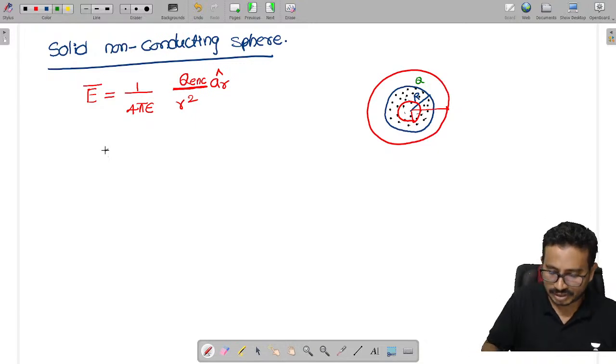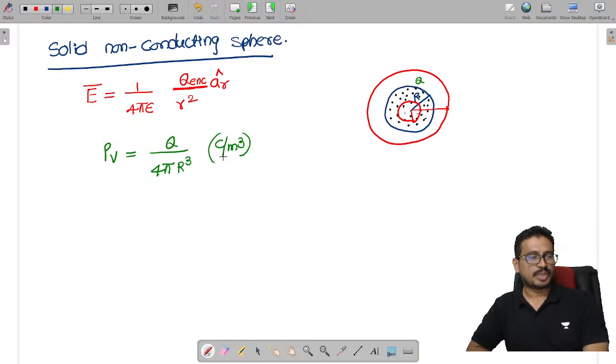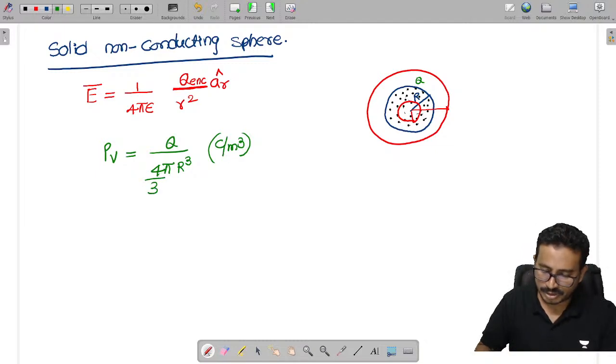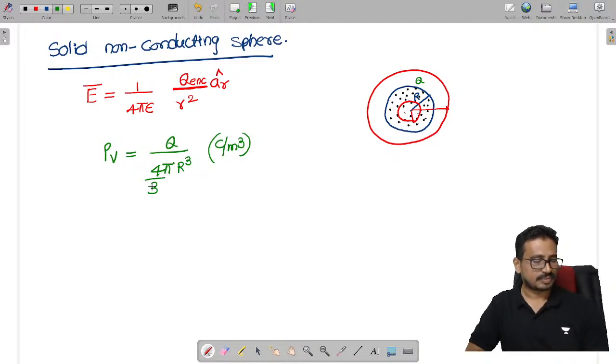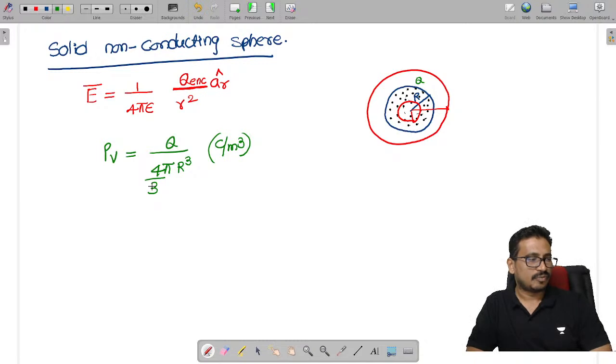Now I can define the term rho v, which is given as Q by 4 by 3 pi R cube. That is in coulombs per meter cube. Sorry, rho v is given as Q by 4 by 3 pi R cube. So this is total charge per total volume.